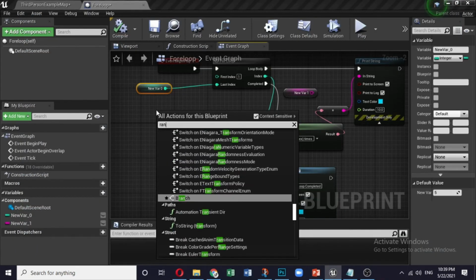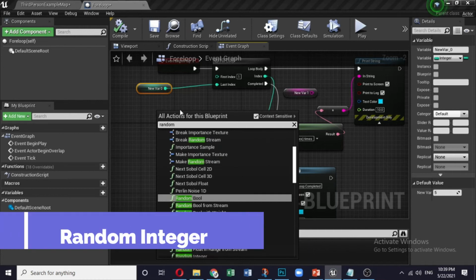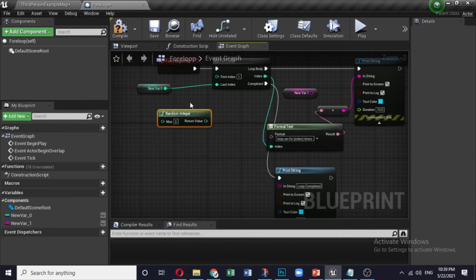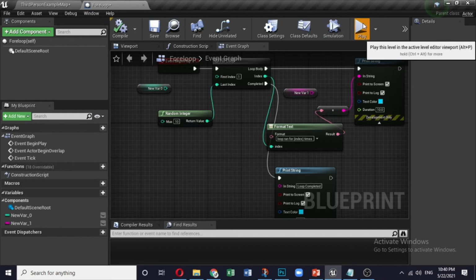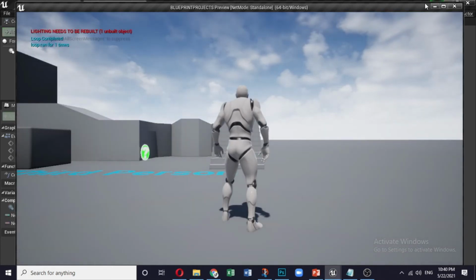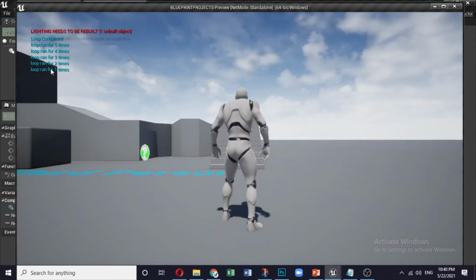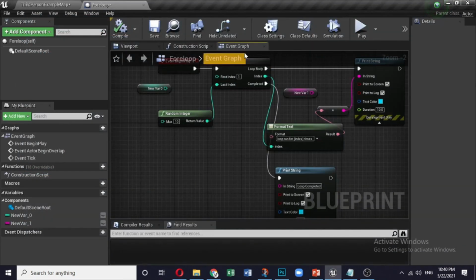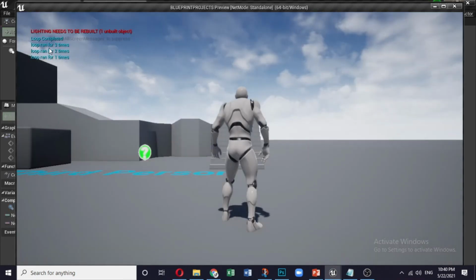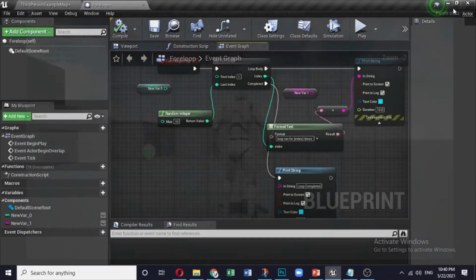Okay, there are a couple of other things. You can add random integer. So this random integer, you can give a max value of say 10 times. You compile it. So what will happen? It will start from 1 and then the last index would be somewhere between 1 to 10. How does it work? So it ran for 1 time. Let's do it again. This time it ran for 5 times. Let's do it again. It ran for 3 times. So this is a random value.